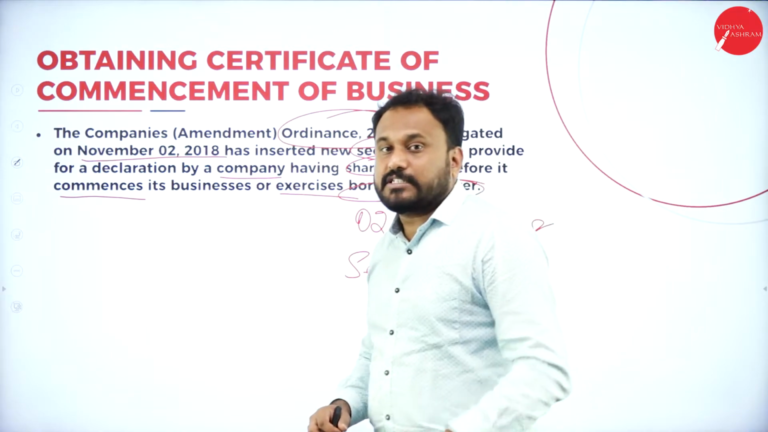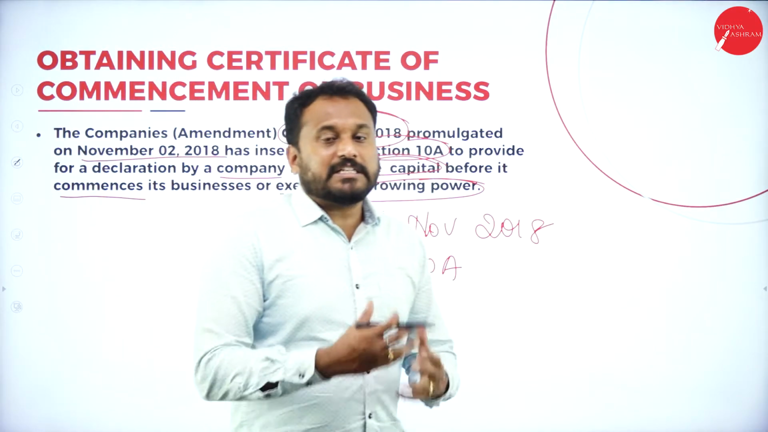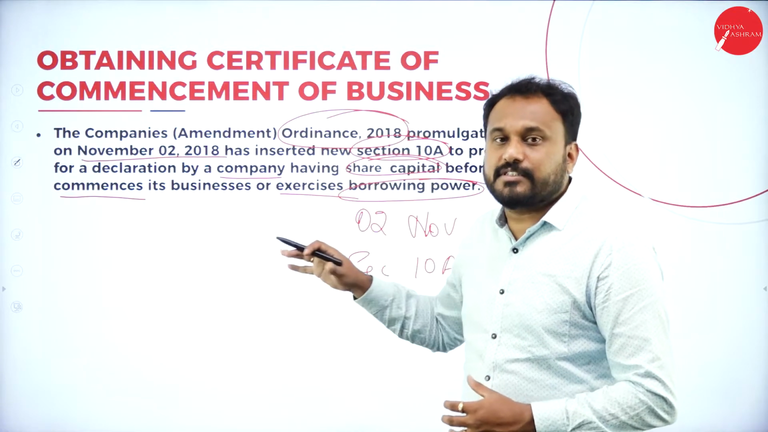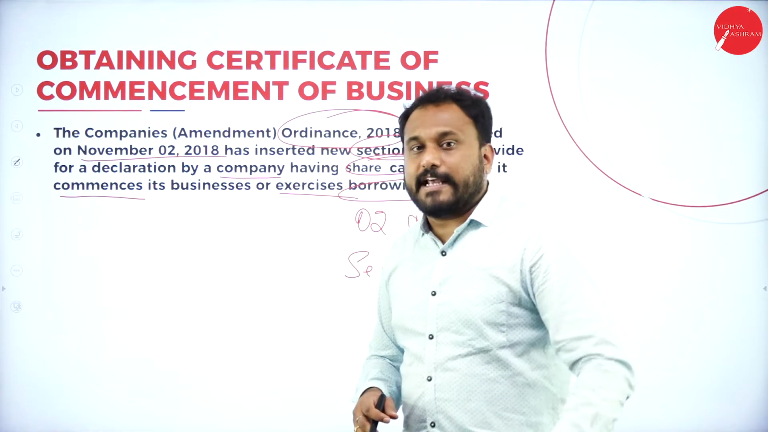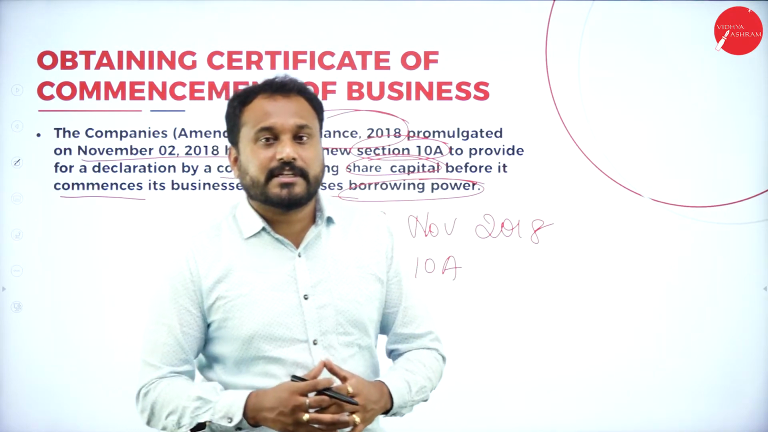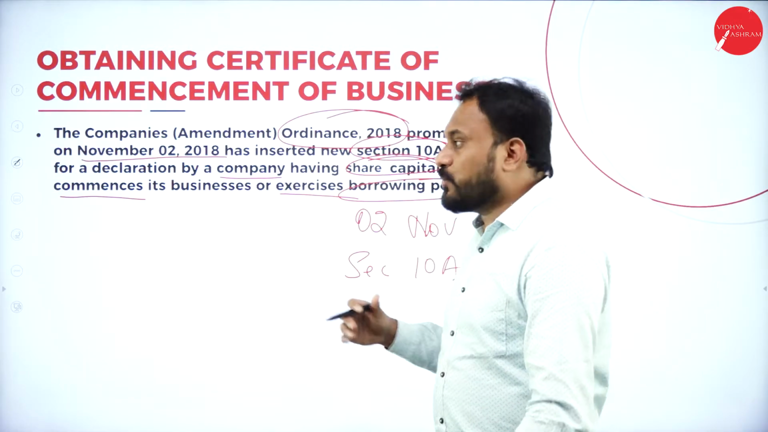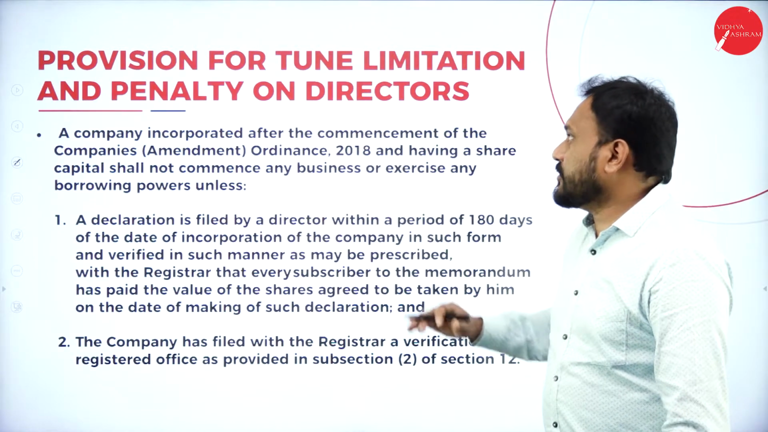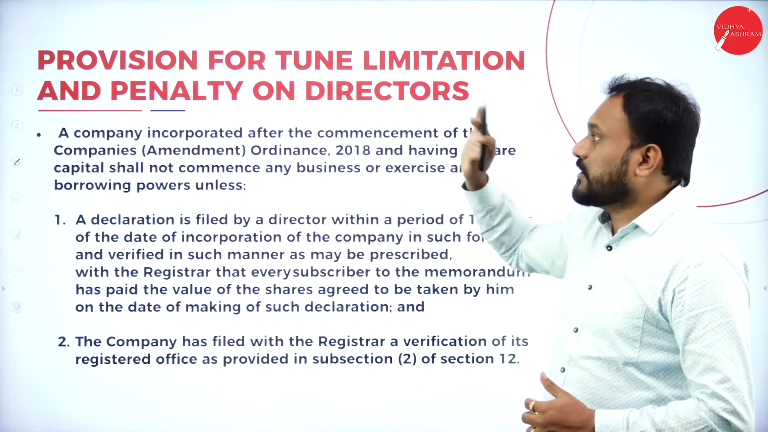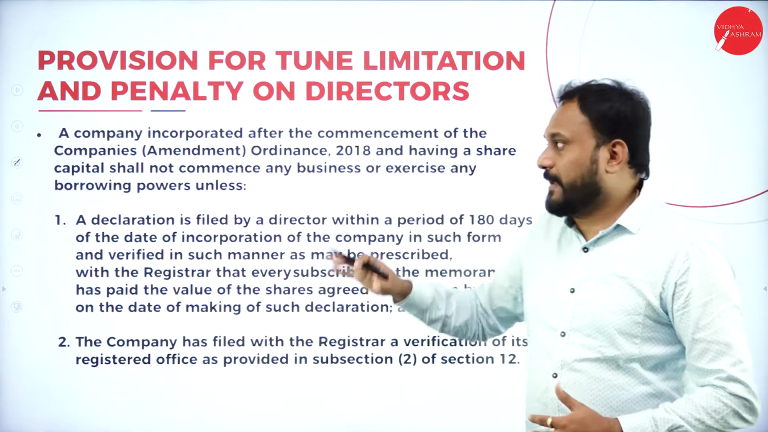So they are supposed to first tell the registrar of companies exactly how much share capital they are going to go with. This is the first thing the board of directors, the company secretary and the promoters are supposed to produce to the registrar of companies in the registrar house. Now after that, what really happens is the provision for time limitations and the penalties on directors. Now here, if they don't do it, what will happen is what I'll be explaining to you.